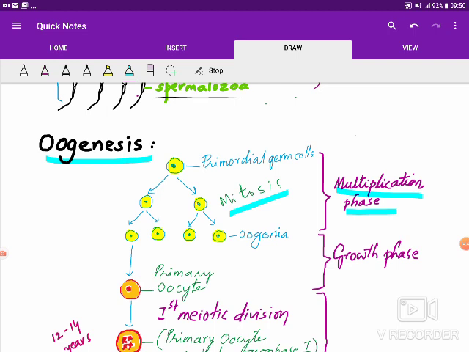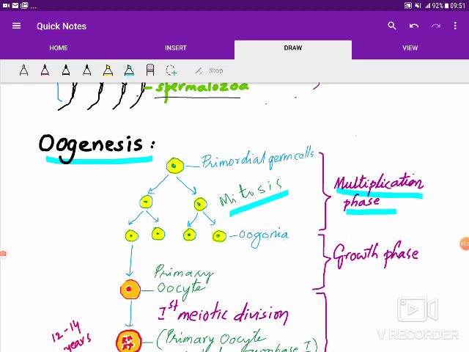So by the birth of a female child, in each ovary, there are already about 2 million primordial follicles. But as the child grows, the number of follicles goes on decreasing as they undergo degeneration, and by the time the child reaches puberty, only 60,000 to 80,000 primordial follicles are retained. Now let's see how the oogenesis progresses further.